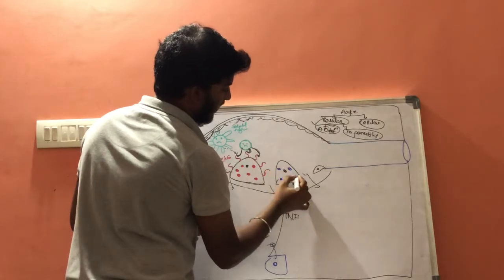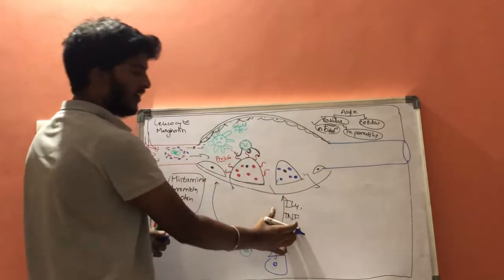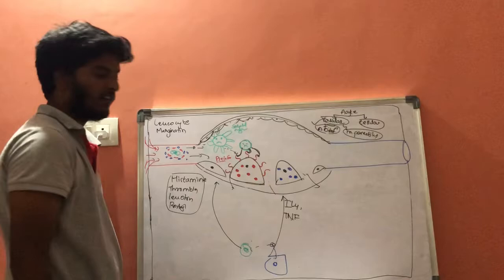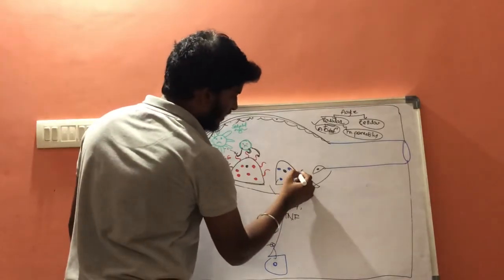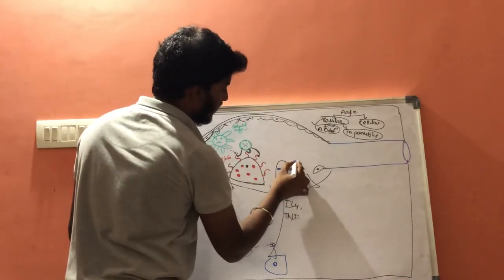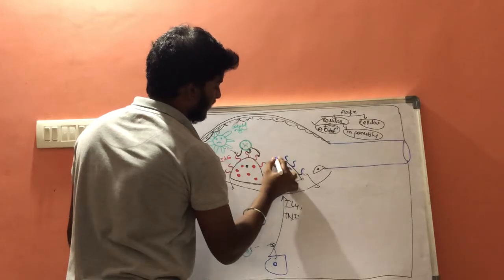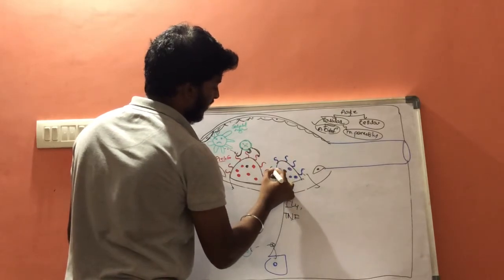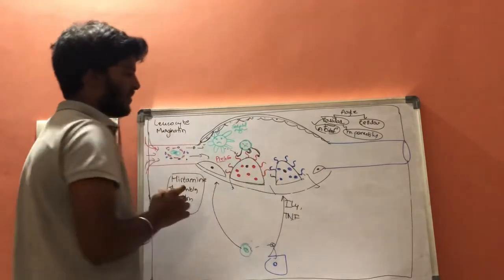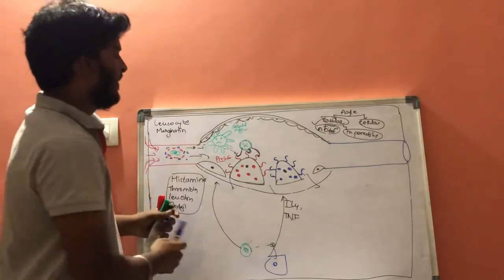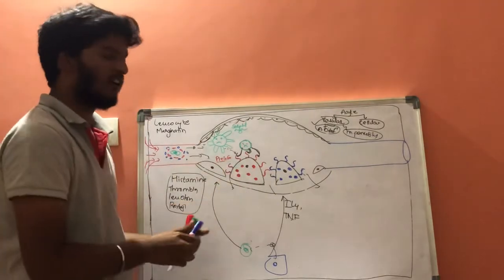They will get activated with the help of interleukin 4 or tumor necrosis factor, and will form special proteins.